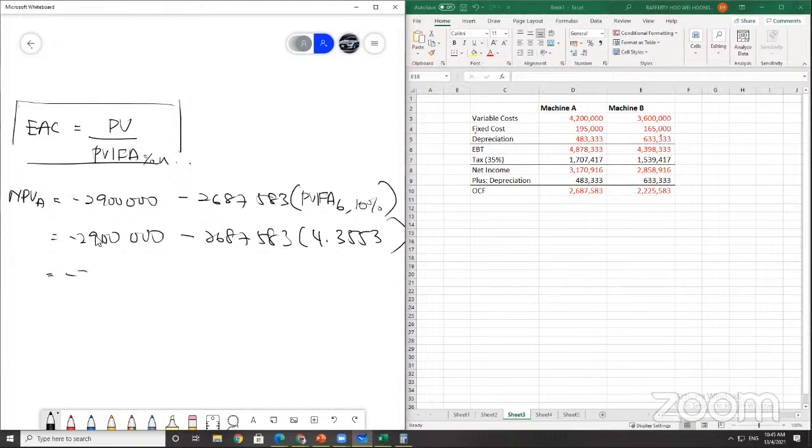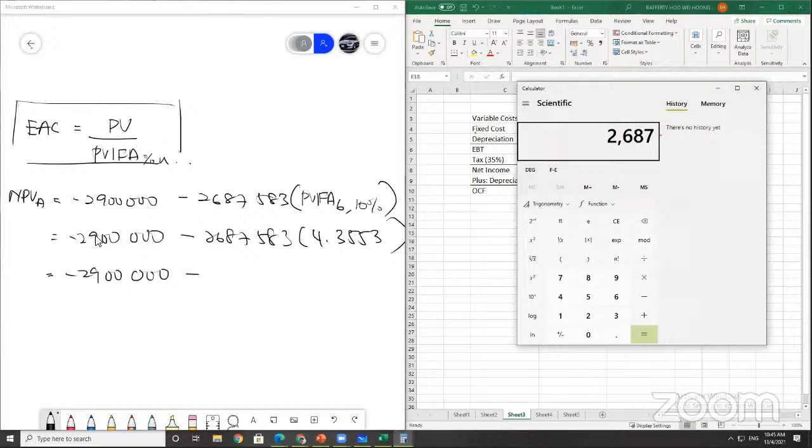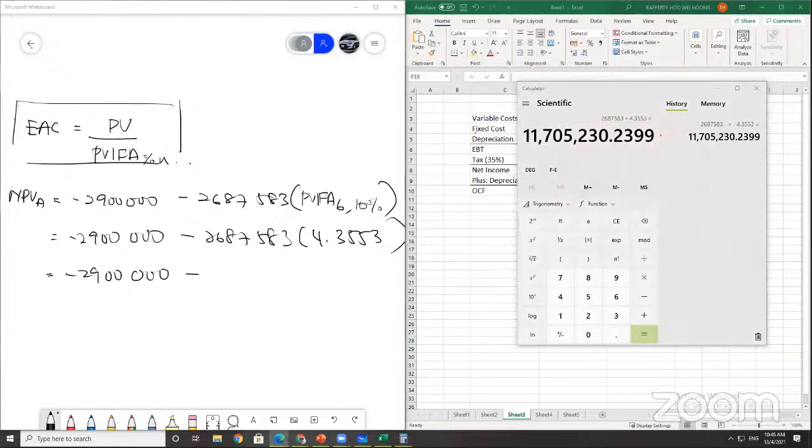Okay, negative 2,900,000 minus 2,687,583 multiplied by 4.3553. Something is wrong here, the figure is too big. I miscalculated. So this one is 11,705,230.24.